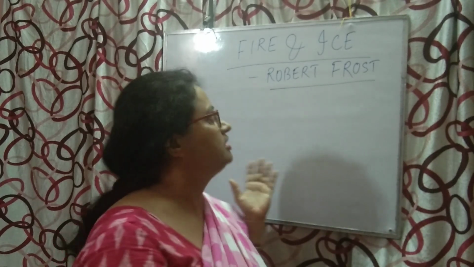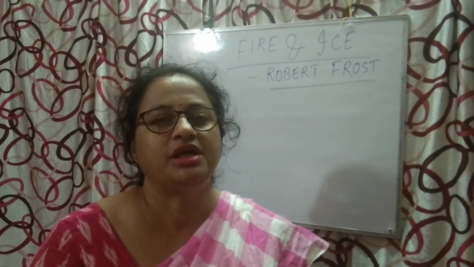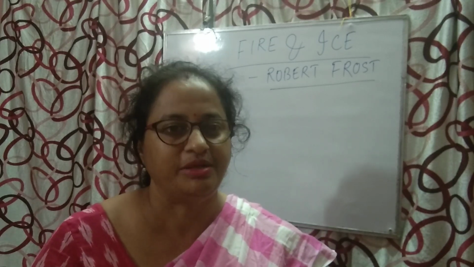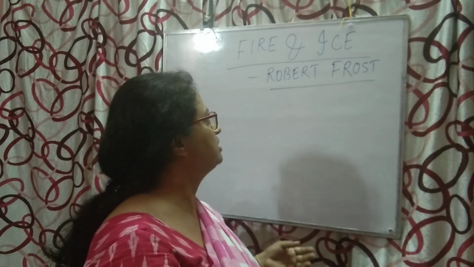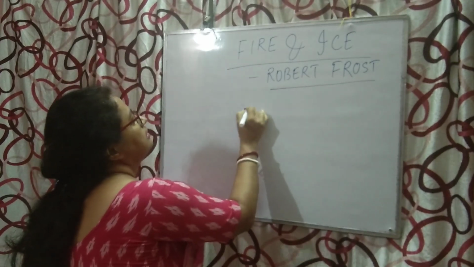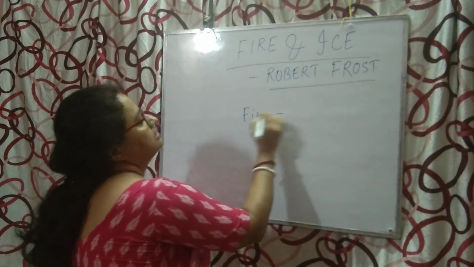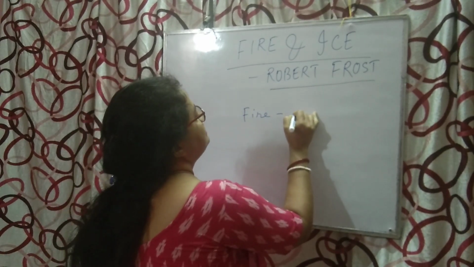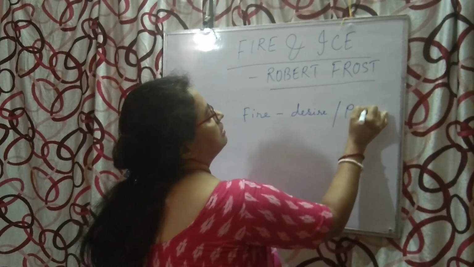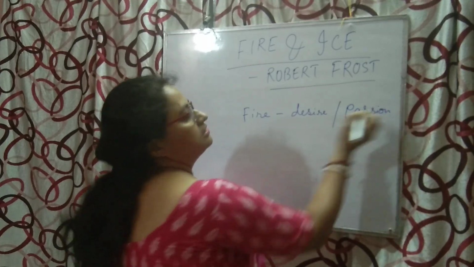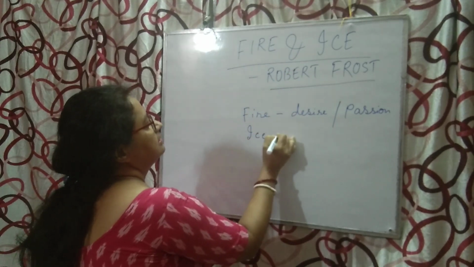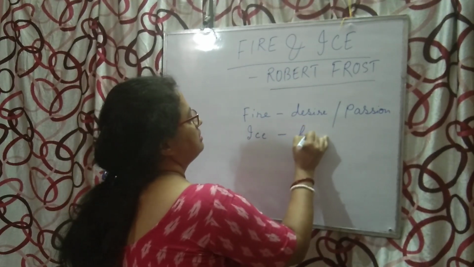Actually, why does the poet use such words? To portray or to show the human emotions. Now, what are those emotions? By fire, the poet symbolizes desire or passion, and by ice he symbolizes hatred.